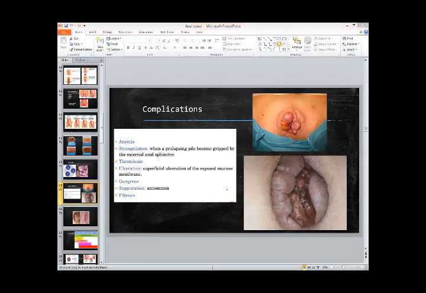So these are the complications of the hemorrhoid. And the complications are more common when the hemorrhoid becomes bigger, like in 3rd degree and 4th degree. In 1st degree and 2nd degree, the main complications are actually anemia and some itching and pruritus in the perianal area.